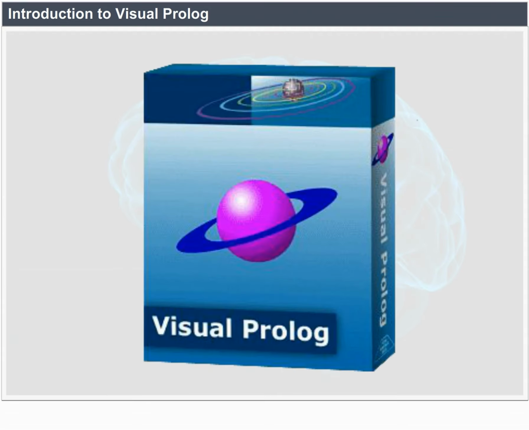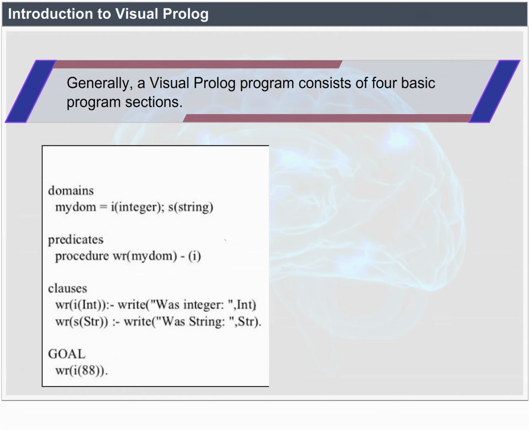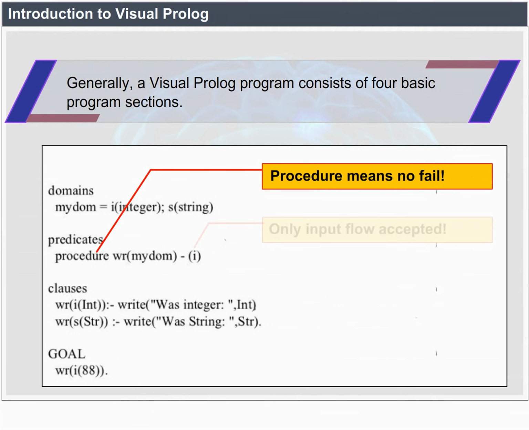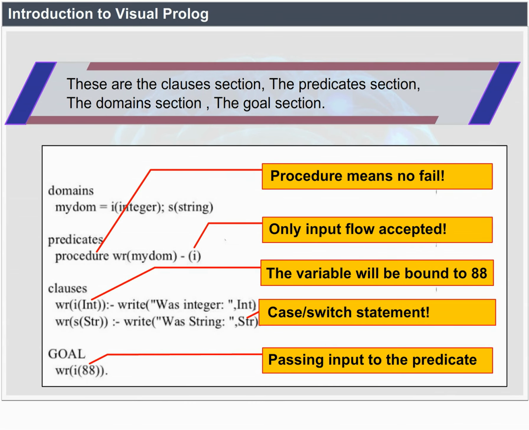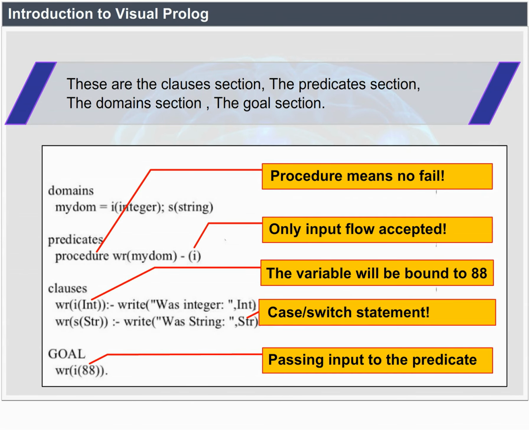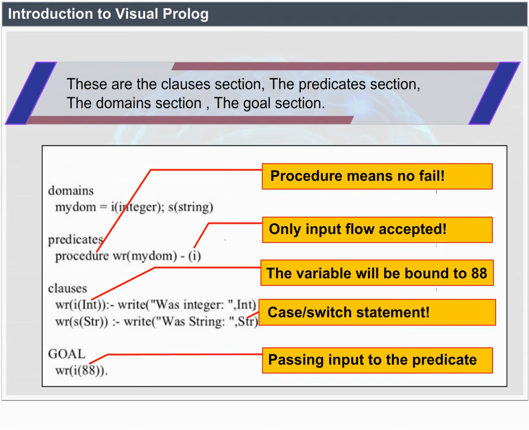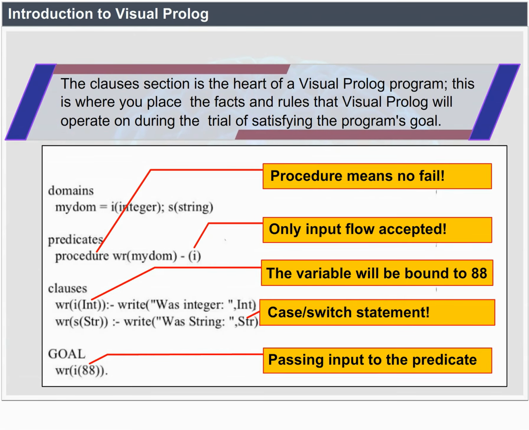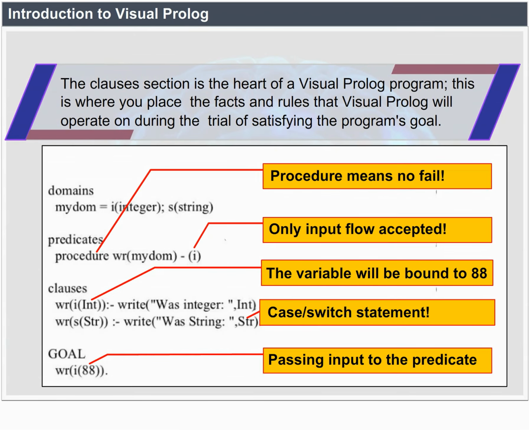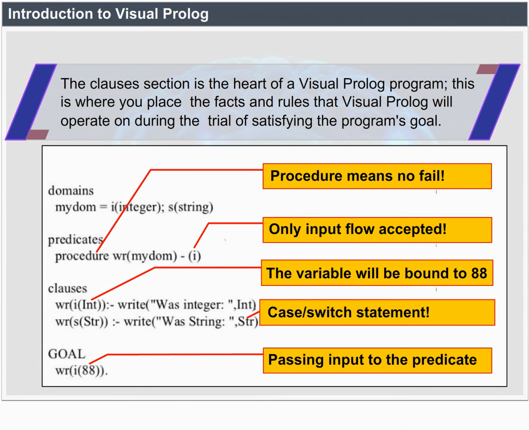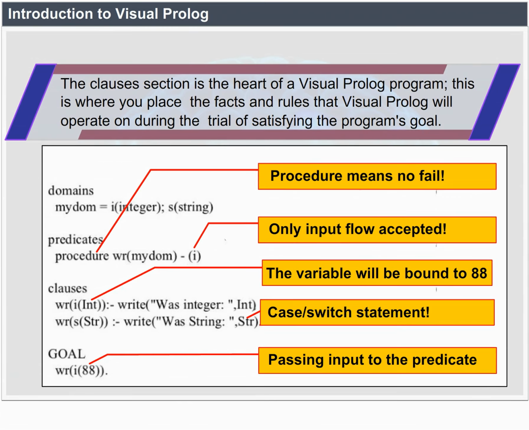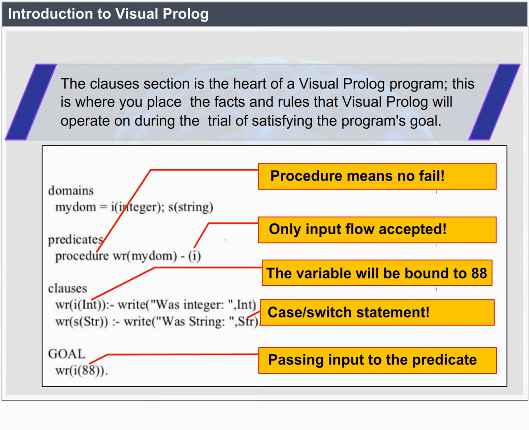Introduction to Visual Prolog. Generally, a Visual Prolog program consists of four basic program sections. These are the classes section, the predicates section, the domains section, and the goal section. The classes section is the heart of a Visual Prolog program. This is where you place the facts and rules that Visual Prolog will operate on during the attempt to satisfy the program's goal.